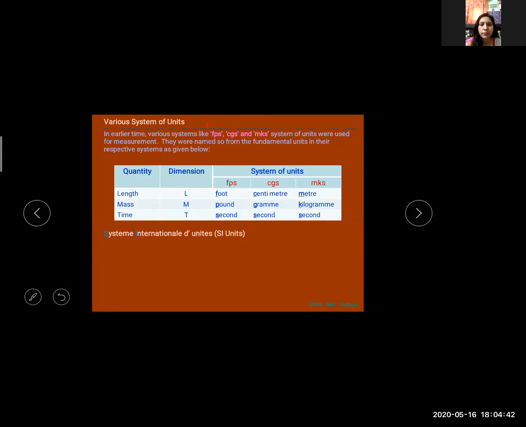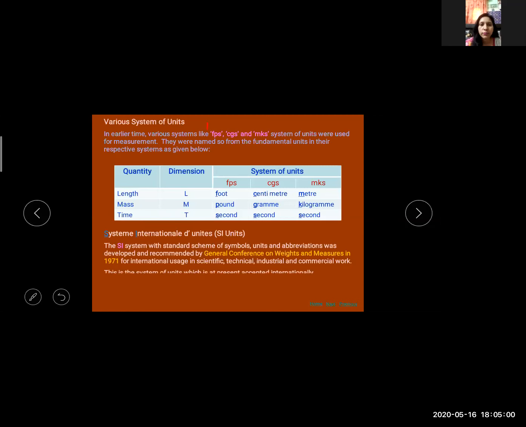System International units, SI units. The SI unit system with a standard scheme of symbols, units, and abbreviations was developed and recommended by the General Conference on Weights and Measures in 1971 for international use in scientific, technical, industrial, and commercial work. This system of units is at present accepted internationally. The SI system uses the decimal system and therefore conversions within the system are quite simple and convenient.